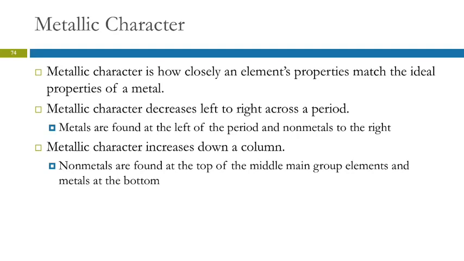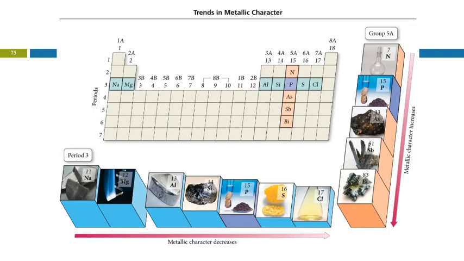So here we're looking at the stereotypical behavior of a metal. As we go from left to right across a period, we see that metallic character decreases. They're still metals until you get to the very end, but they're not as classically metal. They don't fit that stereotype as well. And metallic character increases as we go down a column. I think this is actually the easiest trend to remember because you've got huge hints in the periodic table.